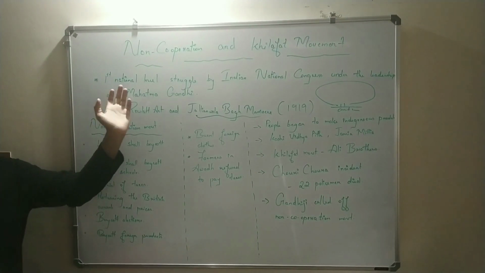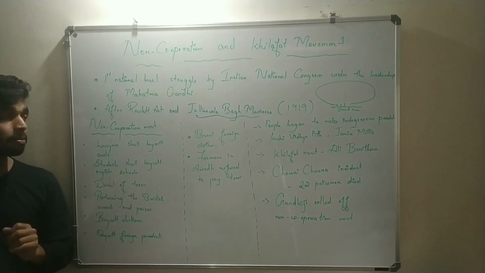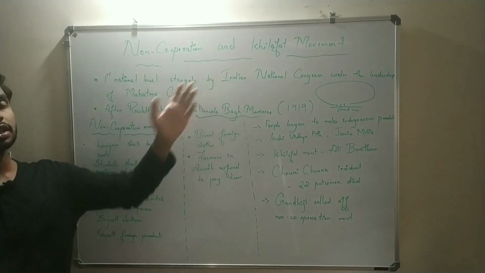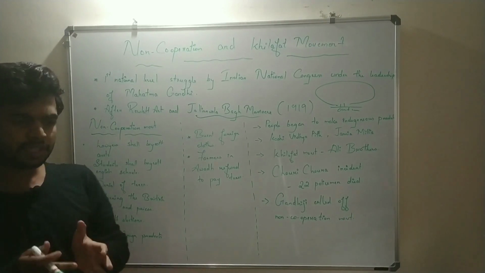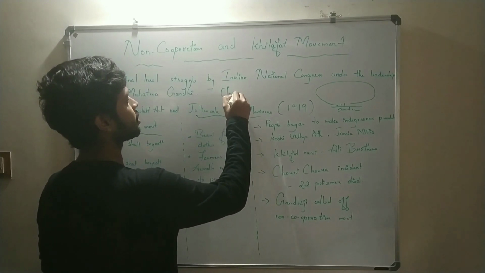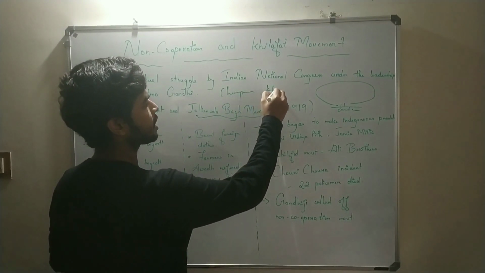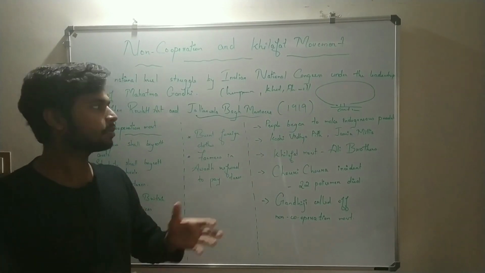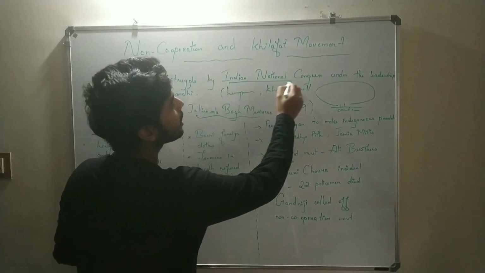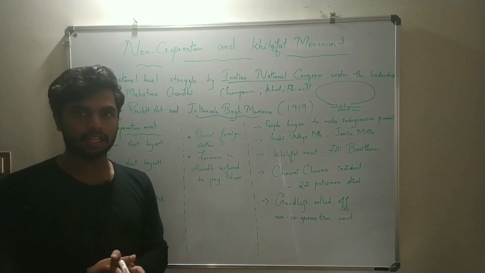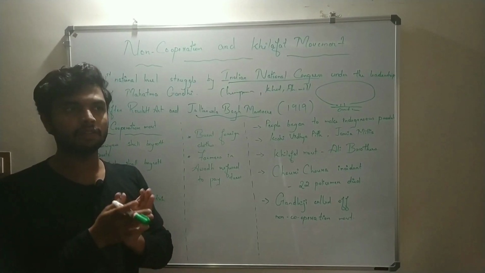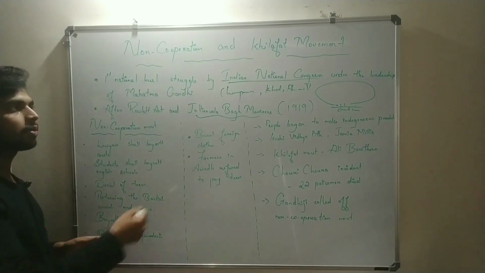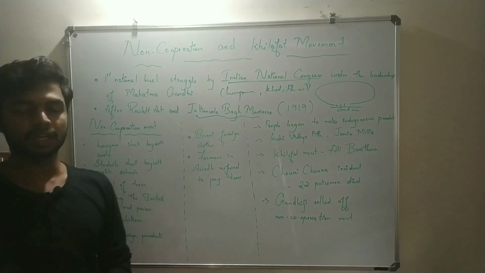This was the first national level struggle by the Indian National Congress under the leadership of Mahatma Gandhi. In the earlier days, there were struggles held by the Indian National Congress, but they were limited to specific regions, like the Champaran revolt, the Kheda peasant strike, and the Ahmedabad mill strike. All of these were limited to a specific area and a specific purpose. It was not a pan-Indian movement.